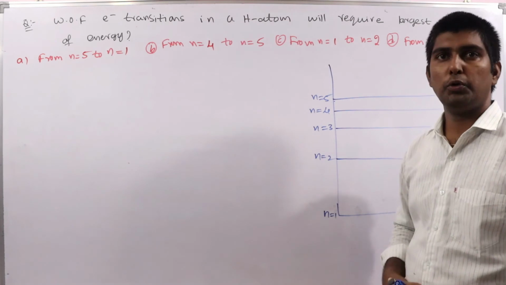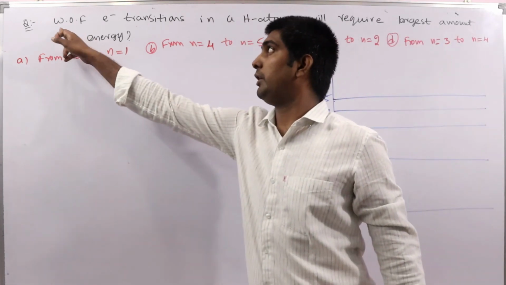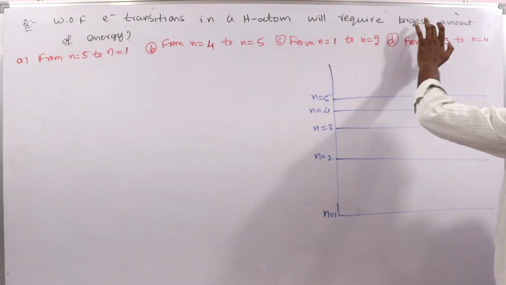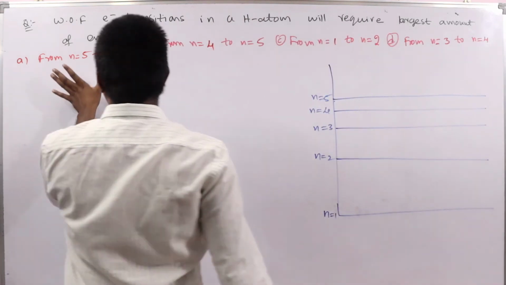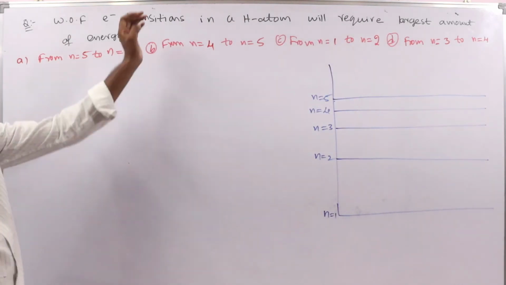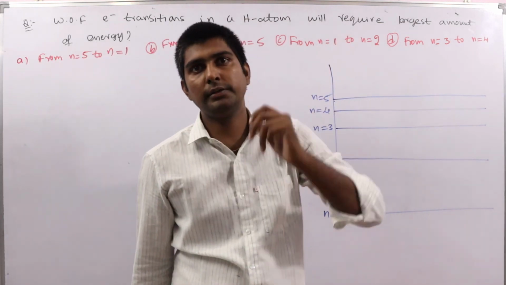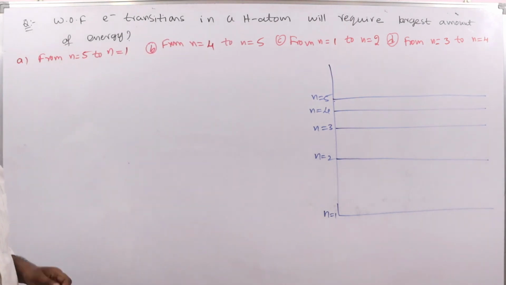Now let us see one more problem. Which of the following electron transitions in a hydrogen atom will require the largest amount of energy? They have given 4 different transitions and ask you to find out in which transition the electron requires more energy. It is a simple problem, but we make a small mistake here.